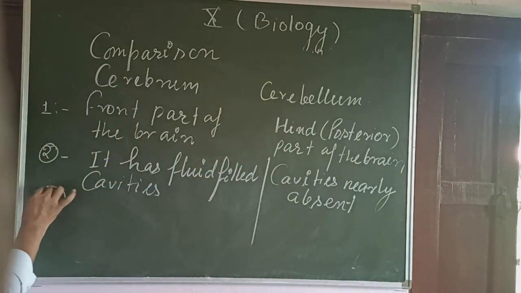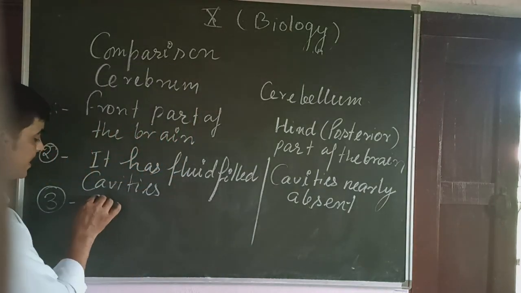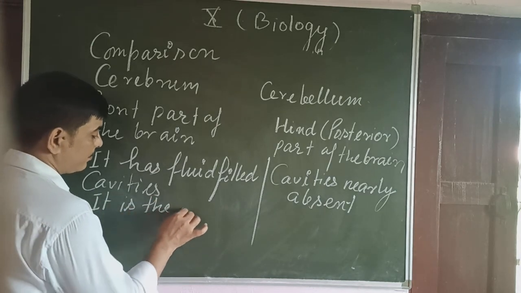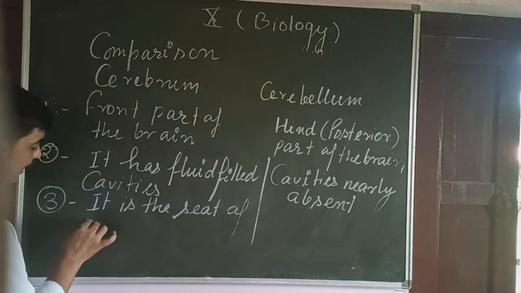Okay. Third point you can take, what? It is the seat, means site of intelligence.